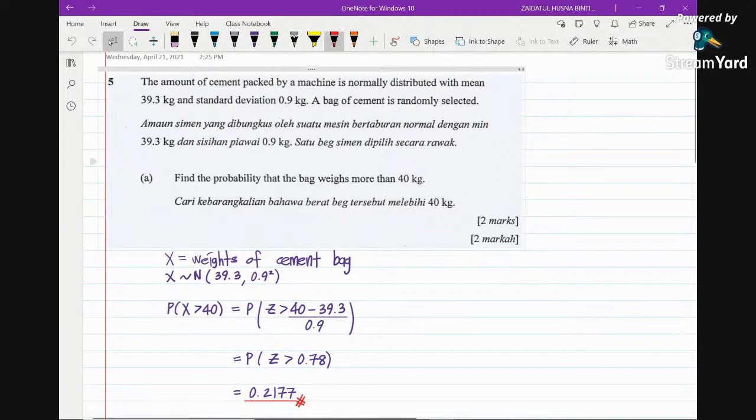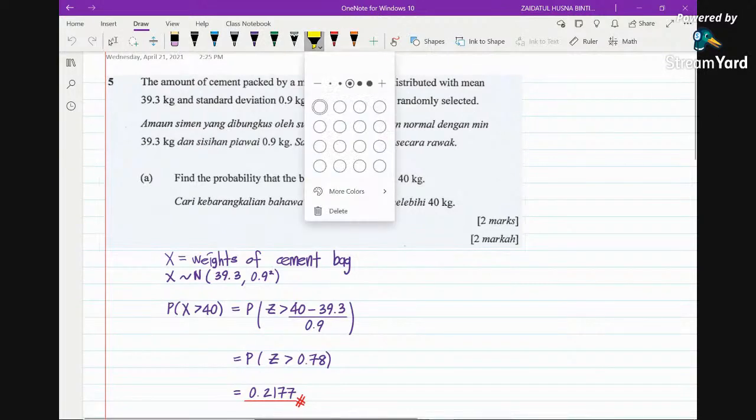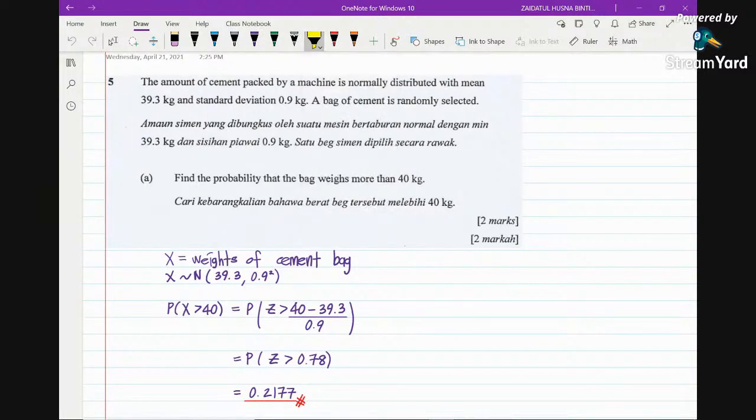Okay, so the amount of cement packed by a machine is normally distributed. You can see clearly here it's normal distribution and it's the amount of cement, so it has something to do with the weight. That's why you can see here I declare the random variable as weights of cement bag.